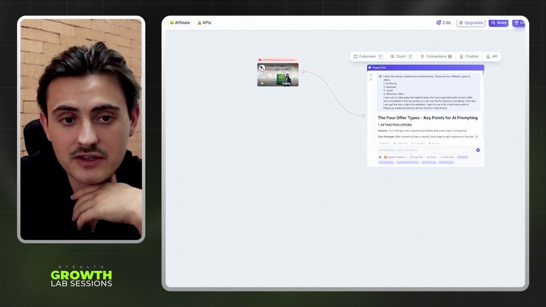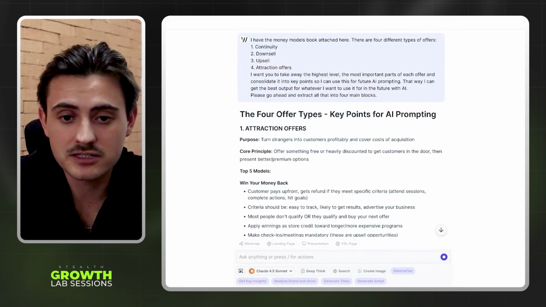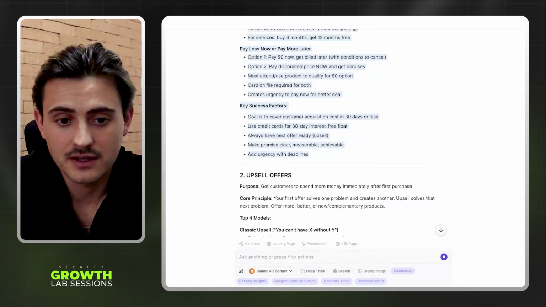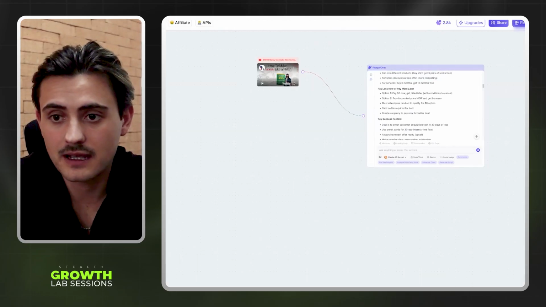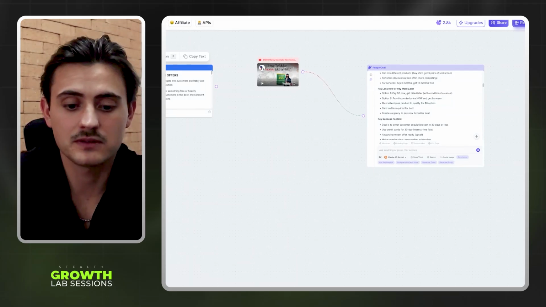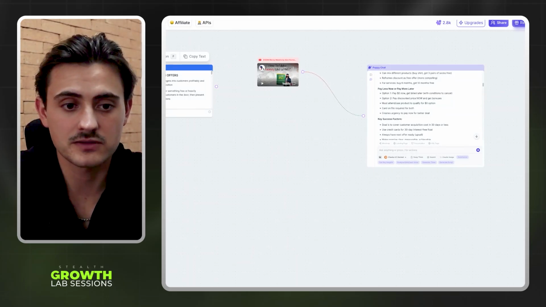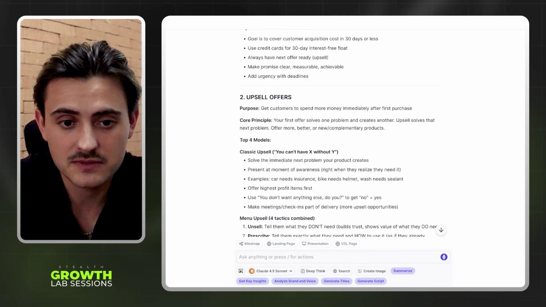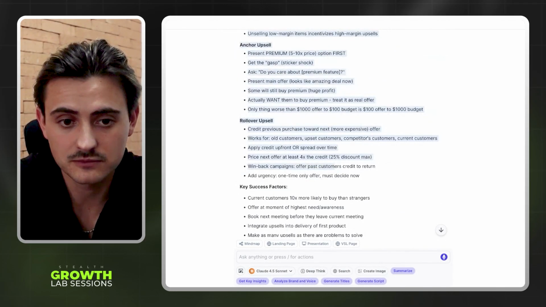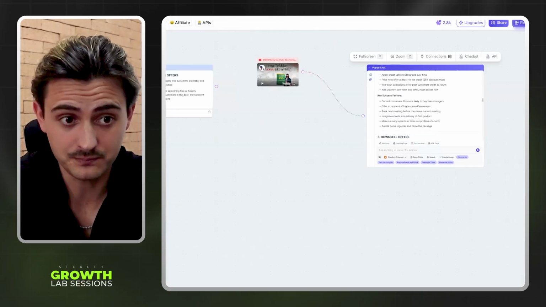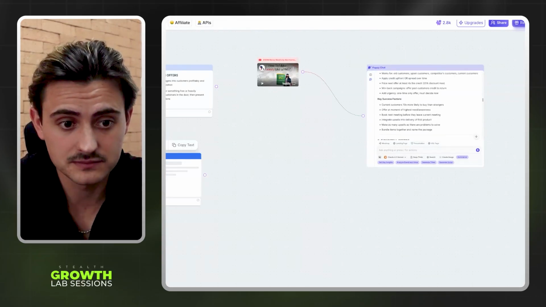So once you have this, we're basically going to copy and paste. For example, take attraction offers. I'm going to copy that, and I'm just going to paste it into a block here. Now I'm going to call this attraction offers, okay? And we're going to do it with every single one here. Now this is us building the board, right? Notice how we didn't just throw it all into one page, into one document.